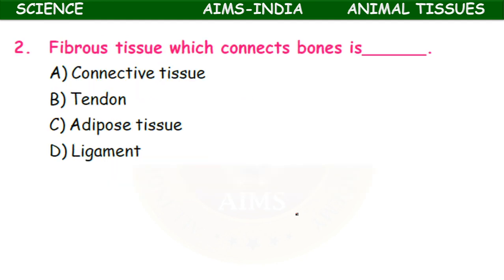The fibrous tissue which connects bone to bone, a connective tissue: tendon, adipose tissue, ligament. So it is the ligament which connects bone to bone. These ligaments are present near the joints.